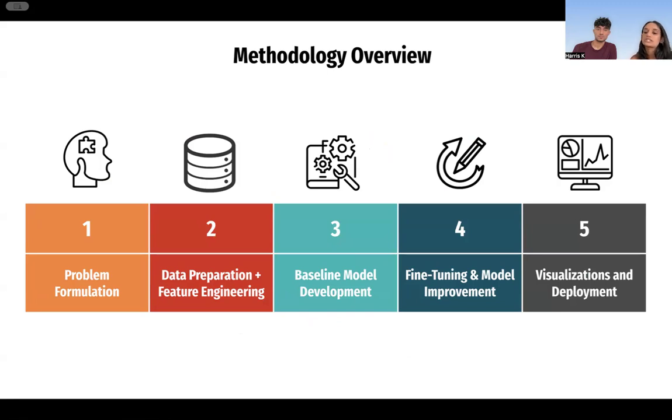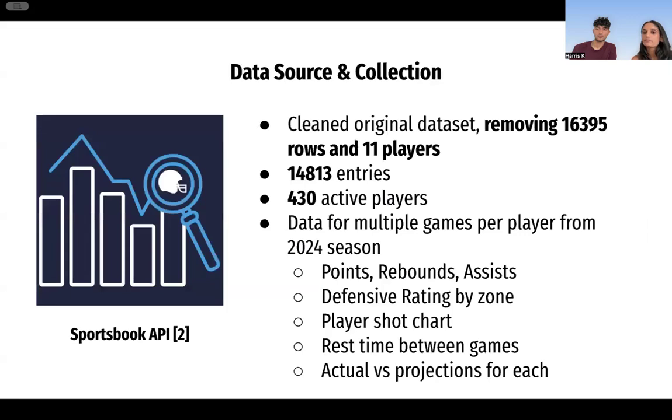So more about our data source. We originally had a very large data set, and then we cleaned this and removed 11 players from the data set and over 16,000 rows. So we ended up with 14,000 entries and 430 active players. We have data for multiple games per player from the 2024 season, including points, rebounds, and assists, defensive rating by zone, a player's shot chart, rest time between games, and actual versus projections for each player.